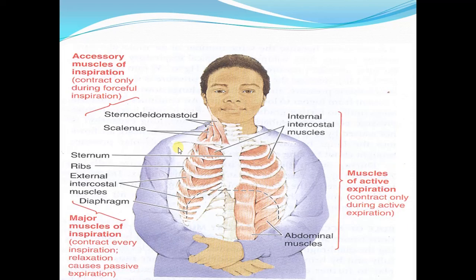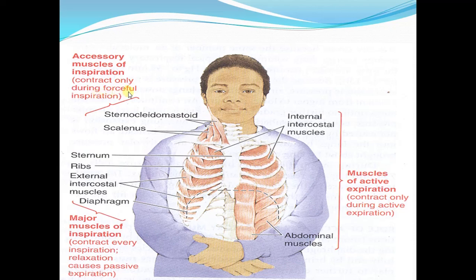Now the muscles of inspiration likewise can be divided. As you can see in this diagram, the major muscles of inspiration are those muscles which bring about the process of inspiration during quiet breathing, while accessory muscles of inspiration are those muscles which contract and play their role only during forceful inspiration.